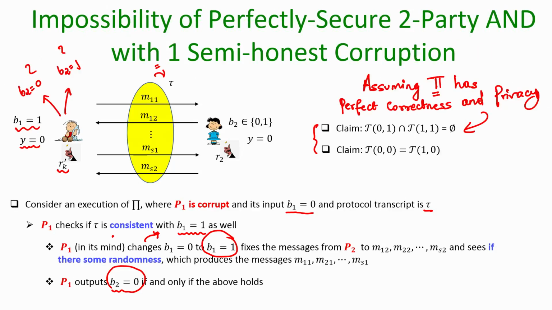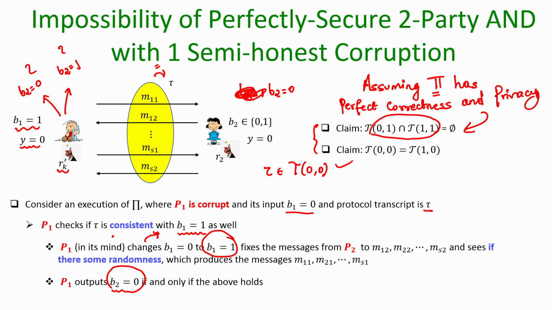And why will this strategy work? This strategy will work because of these two claims. If indeed B2 was 0, then this tau, the real transcript that has been produced in the real execution, belongs to the set of all transcripts 0 0.